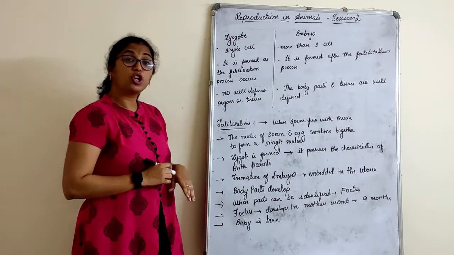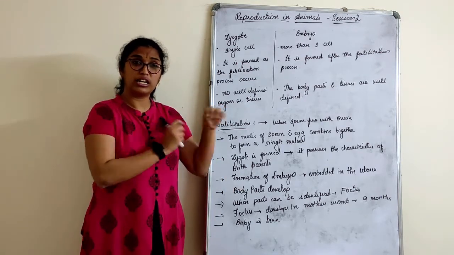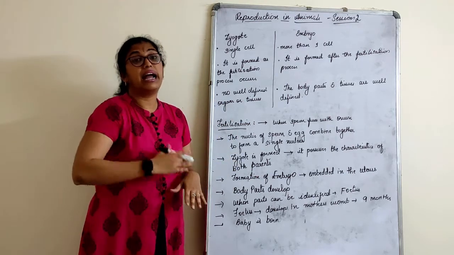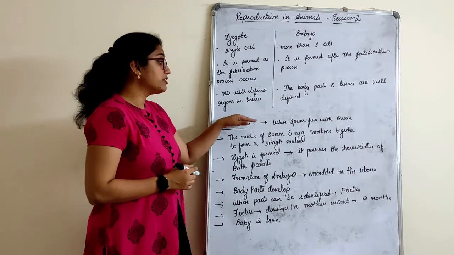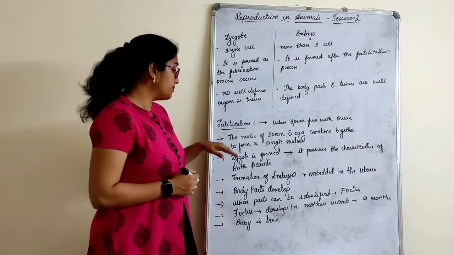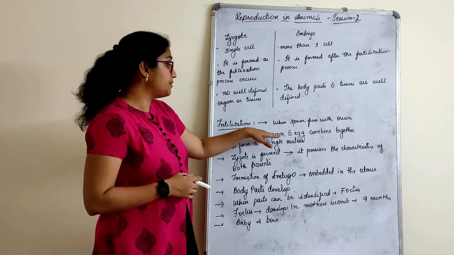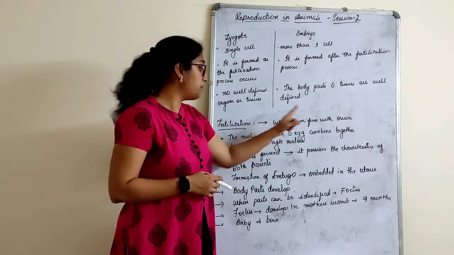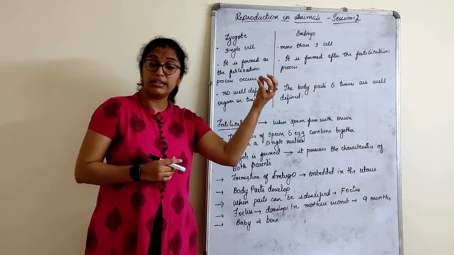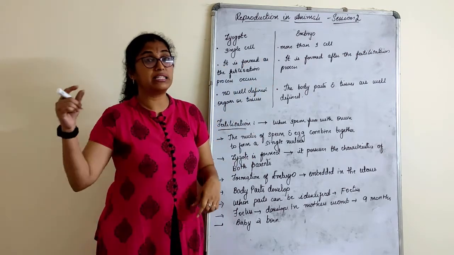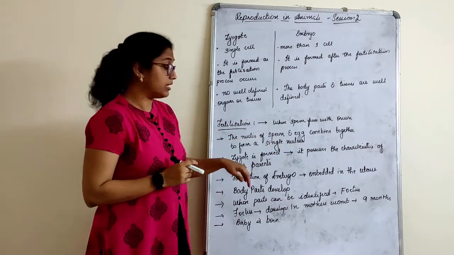Now, when we talk about fertilization in humans, as I had told, we'll just touch briefly upon this, and in detail you will study it again in your standard 10th. So when a sperm fuses with an ovum, that's the process of fertilization. The nuclei of the sperm and egg combine together to form a single nucleus. So the nuclei present in the sperm as well as in the egg fuse together and form a single nucleus.